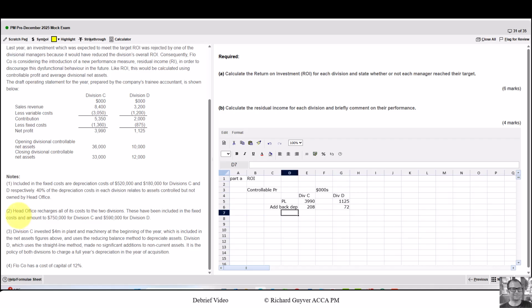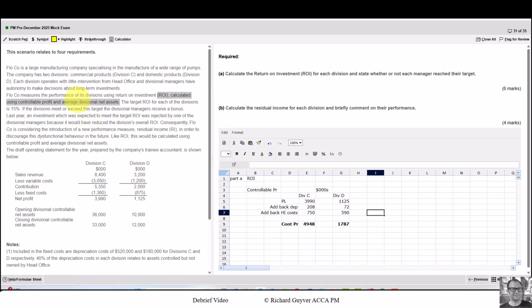Note number 2, head office recharges all of its costs to the two divisions. These have been included in the fixed costs as 750 for C and 590 for D. Once again, those are not controllable, so we'll add back head office costs, and they are just exactly as we're given there. And notes 3 and 4 are not related to controllable profit. So now we've got our controllable profit.